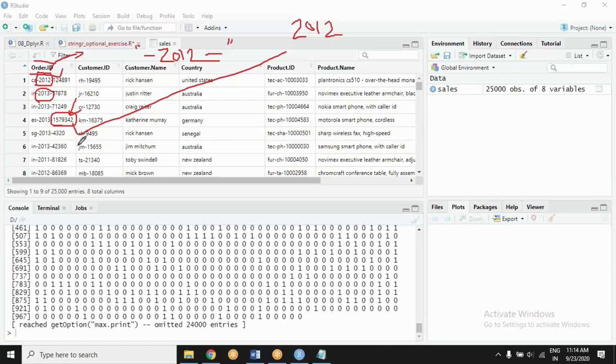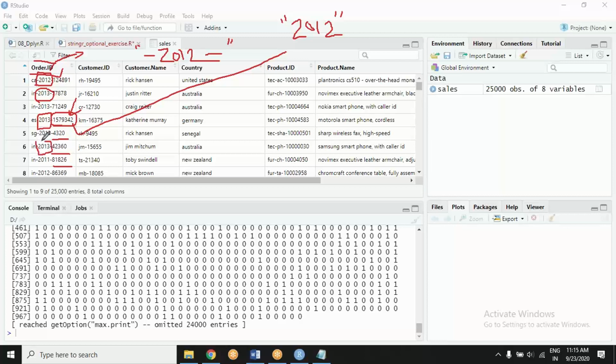How can I be sure that in these serial numbers there can't be 2010 also somewhere? It might be possible. And if I have used just this string, my function will count that also. That's what I don't want. I want only the year to be considered.